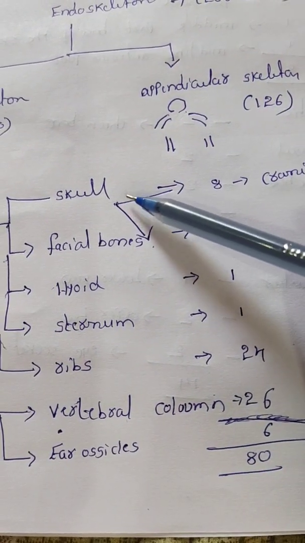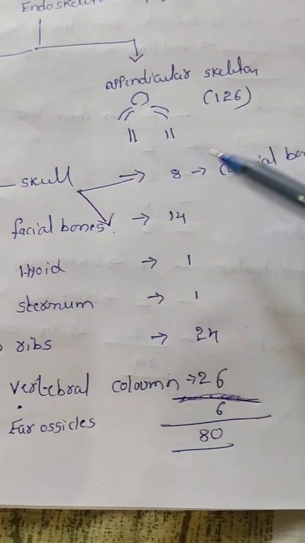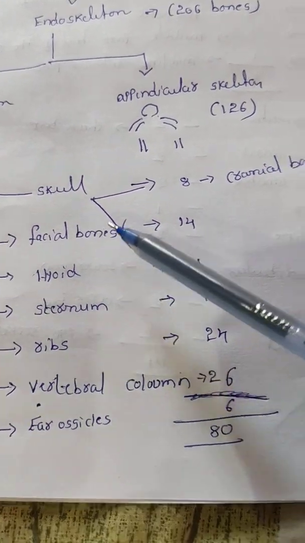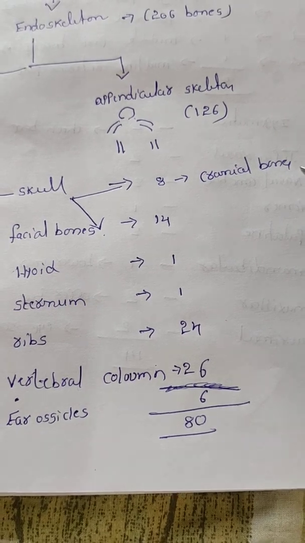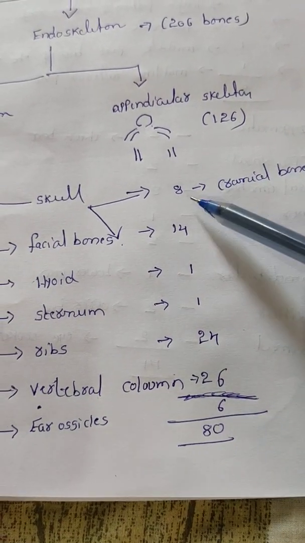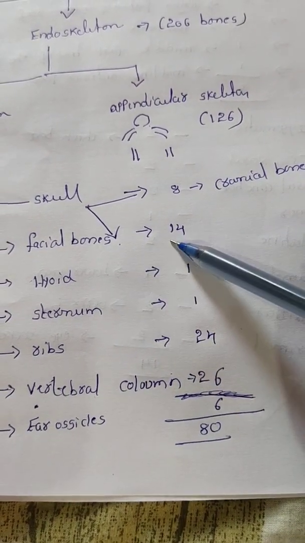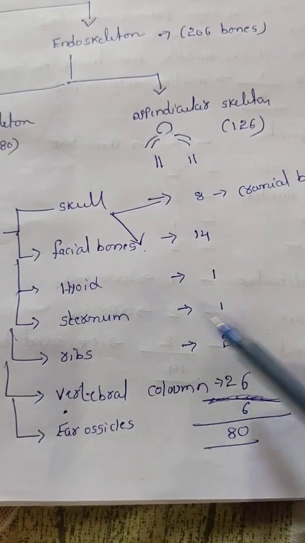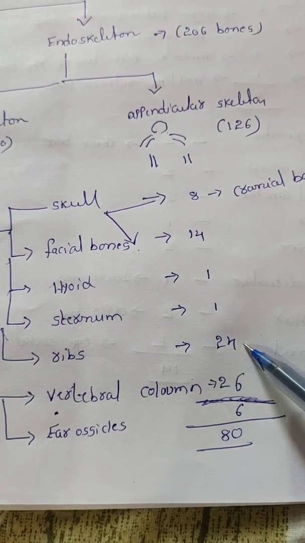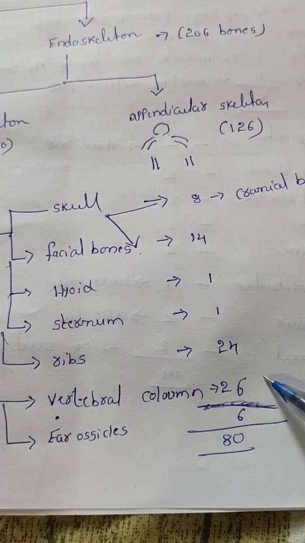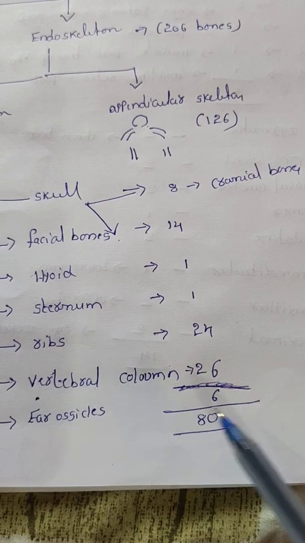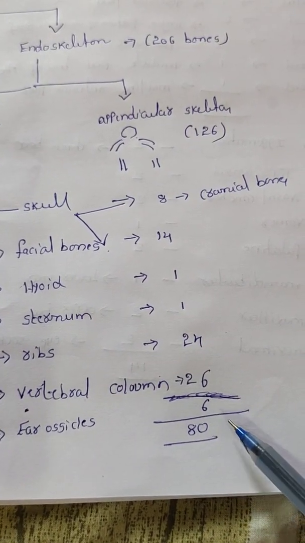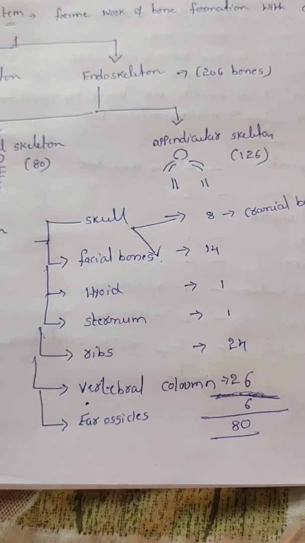Now, this skull is divided into two parts: one is the cranial bones, another one is the facial bones. How many cranial bones are there? 8 cranial bones are present. Facial bones 14. Hyoid bone 1. Sternum 1. Ribs 24. Vertebral column 26. Ear ossicles 6. Totally how many bones are present? 80 bones are present. Now one by one we will discuss.